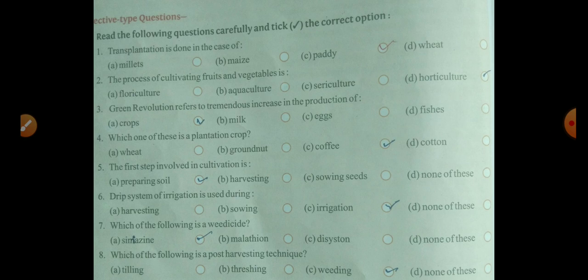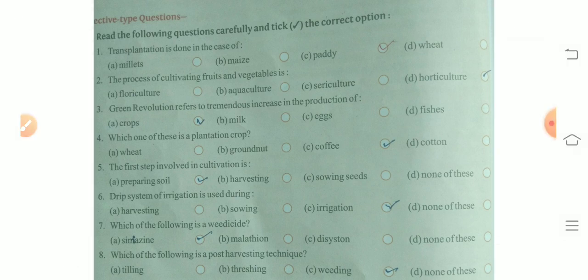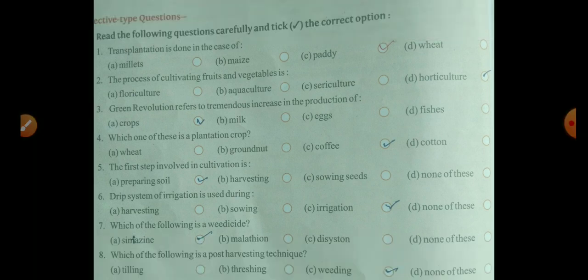This lecture is dedicated for 8th non-competition section, and in this video lecture we discuss the first exercise of chapter first for non-competition section. So, we start our exercise. First MCQ.